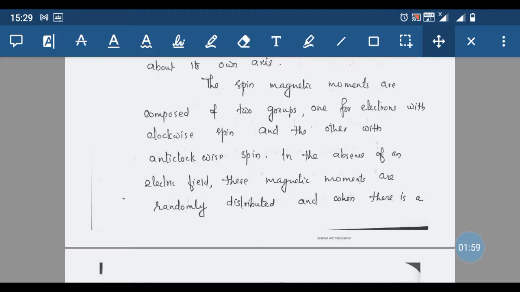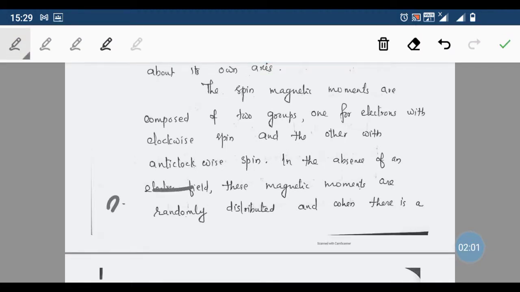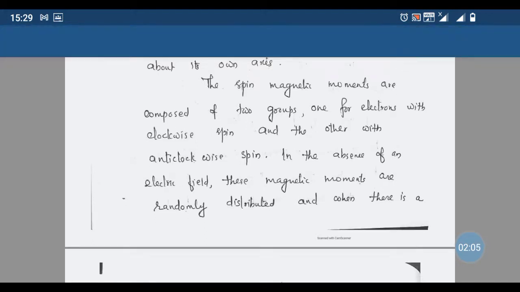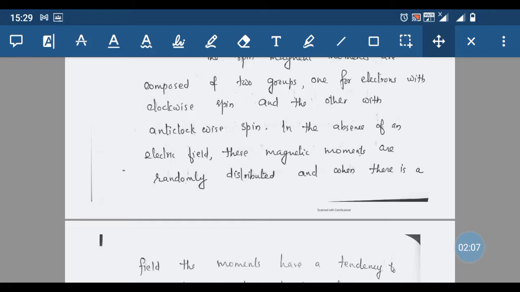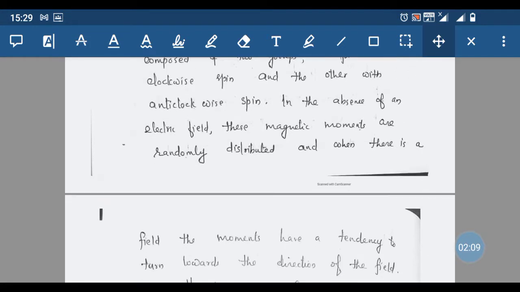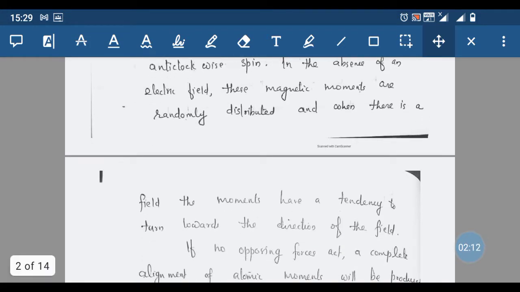In the absence of an external field, not electric field, but external magnetic field, these magnetic moments are randomly distributed, and when there is a field, the moments have a tendency to turn towards the direction of the field. Initially there are magnetic moments within the atoms, randomly oriented.